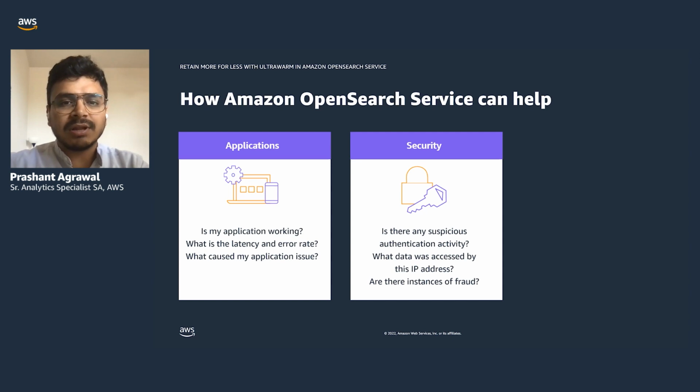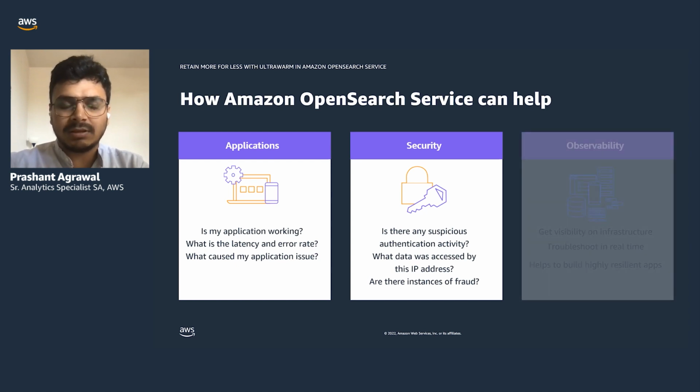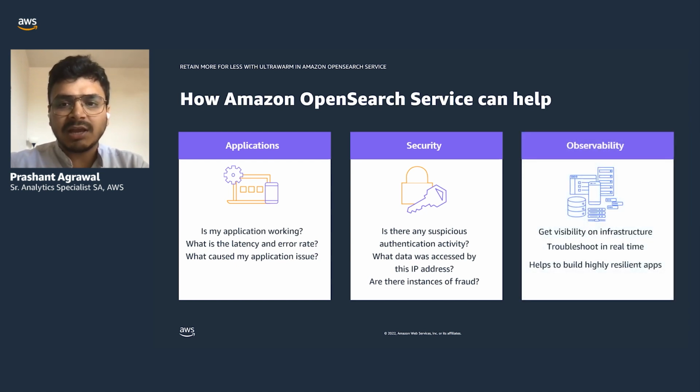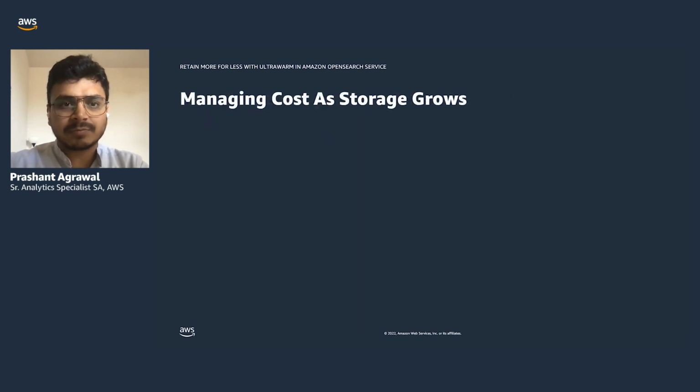On the security side, you could use OpenSearch to store security logs, which could help you identify suspicious activity, suspicious logins to the application, or fraudulent activity. Lastly, observability helps you get insight into your infrastructure and troubleshoot problems in near real time, which directly influences the overall customer experience by building resilient apps.